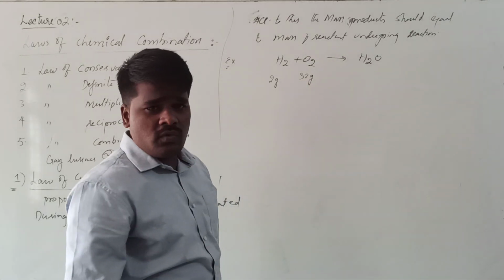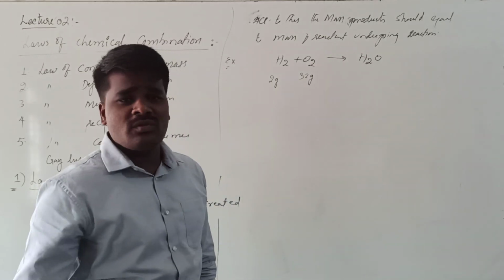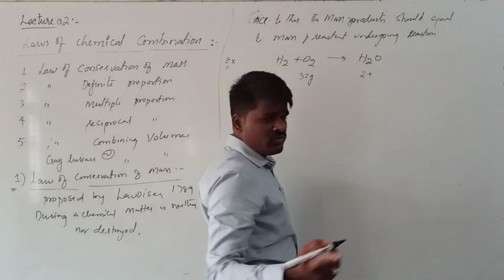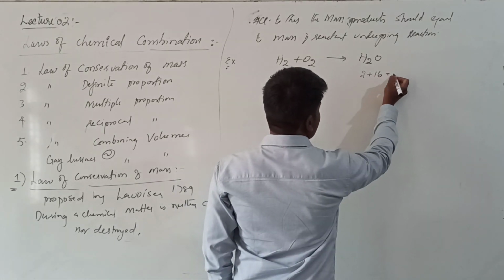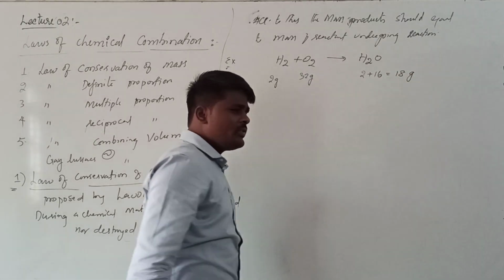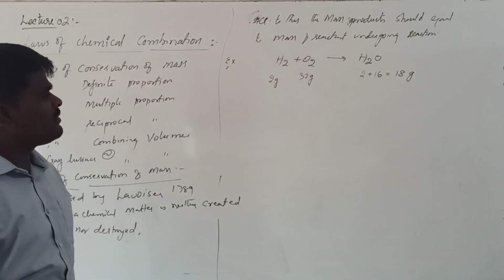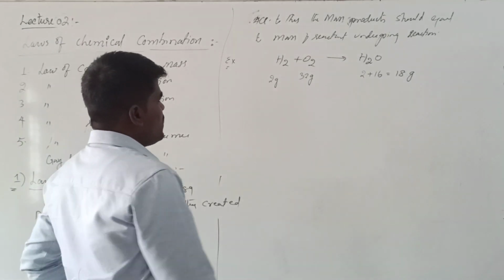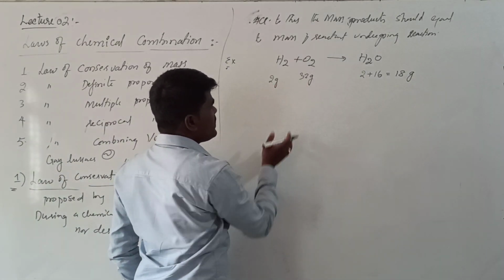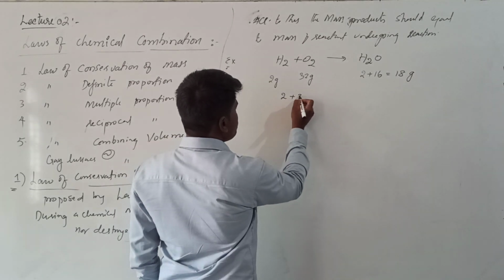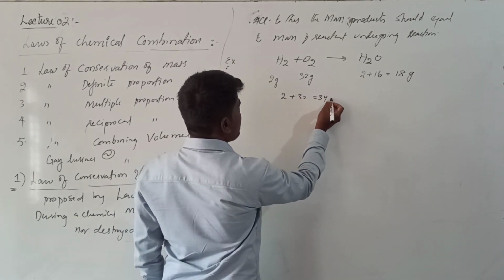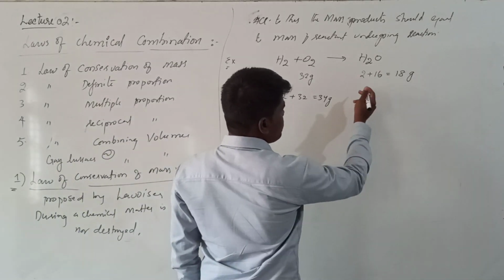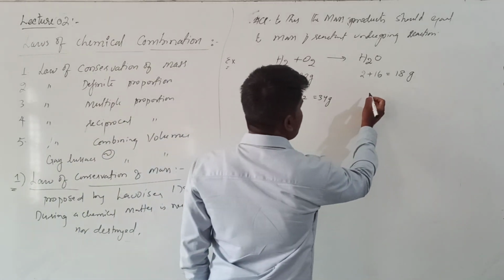Now, what is the molar mass of water? Water contains 2 hydrogen atoms and 1 oxygen atom. We know that the mass of 2 hydrogen atoms is 2 grams, and oxygen is 16, so it becomes 18 grams for 1 mole. Now, according to the law of conservation of mass, this particular equation is incorrect. Why? On the reactant side, what is the total mass of the reactants? Here 2 plus 32, it is 34 grams of reactant undergoing reaction, and how many grams of product is being produced? Only 18 grams.